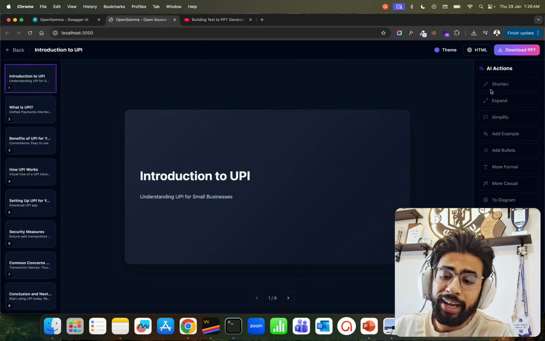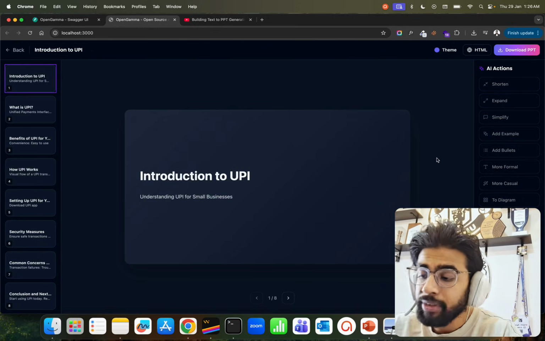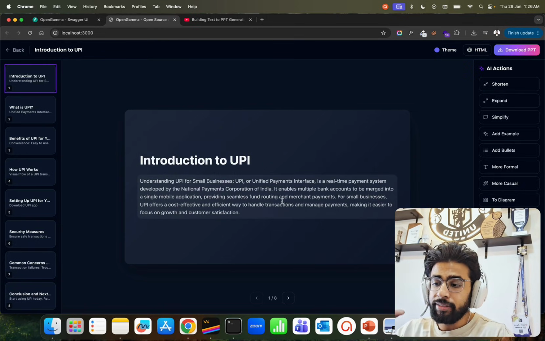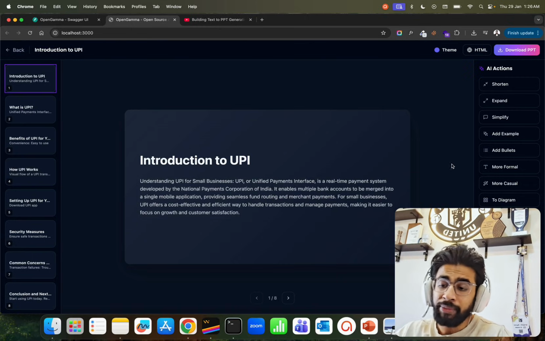Now the moment I do expand, you can see it shows editing. This will expand this particular slide where we are currently, and now you can see it has expanded so beautifully, right? It says understanding UPI for small businesses. UPI is a real-time payment system developed by NPCI, which is the National Payments Corporation of India, and so on.